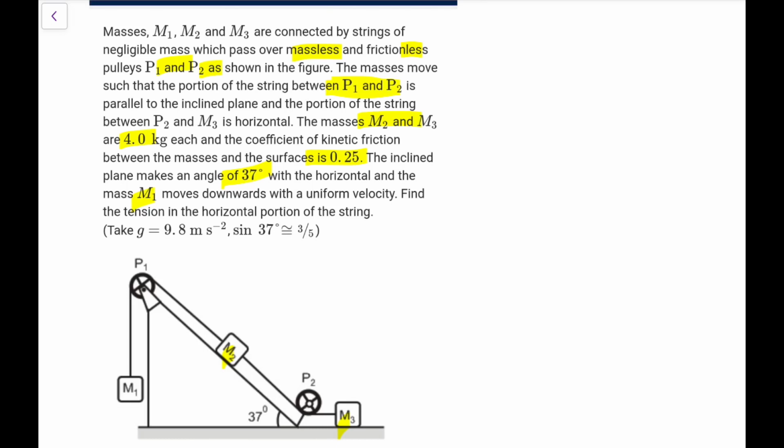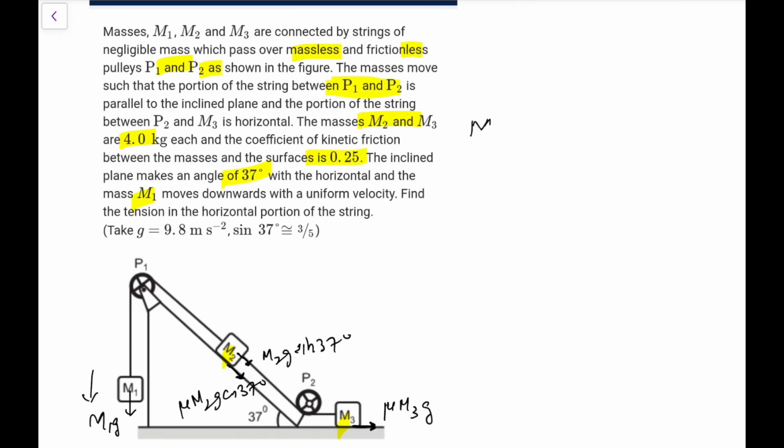The masses move such that the portion is parallel to the inclined plane, and it moves downwards with a uniform velocity. M1 is going down, so its pulling force is M1g, and the stopping forces would be M2g sine 37, then F2, which I can write as mu M2g cos 37. Here M3 won't be stopping it; this F3 is stopping it, which would be mu M3g.